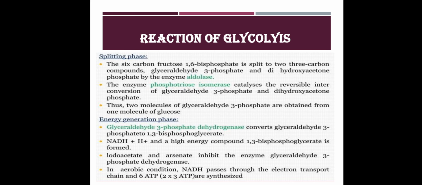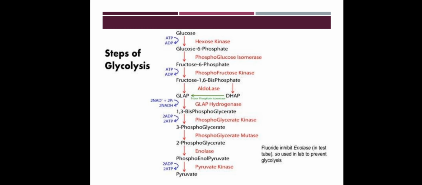The enzyme phosphotriose isomerase catalyzes the reversible interconversion of glyceraldehyde 3 phosphate and dihydroxyacetone phosphate. Thus, 2 molecules of glyceraldehyde 3 phosphate are obtained from 1 molecule of glucose. So here from 1 molecule of glucose we obtain 2 molecules of glyceraldehyde 3 phosphate.